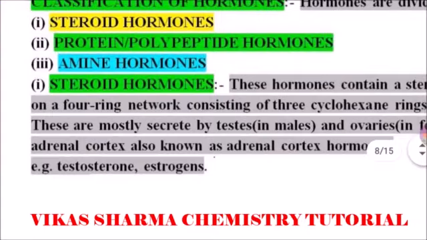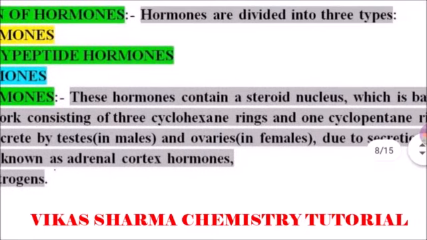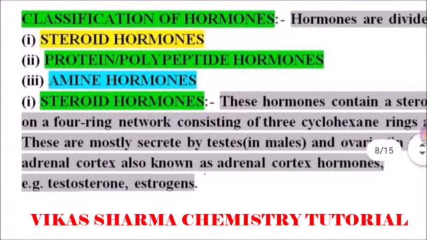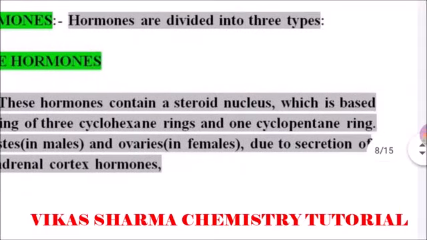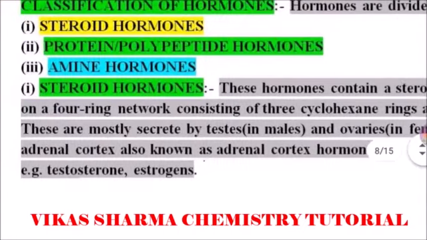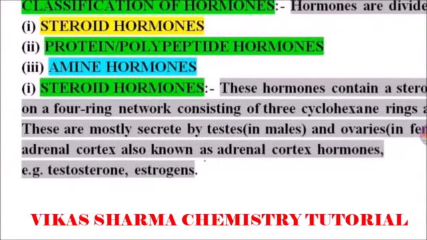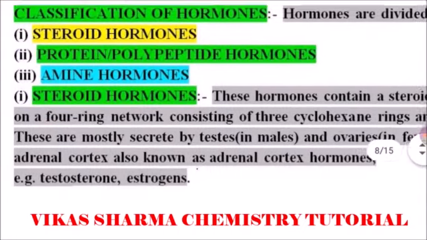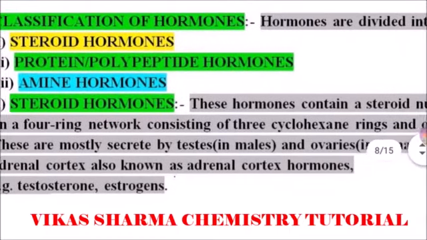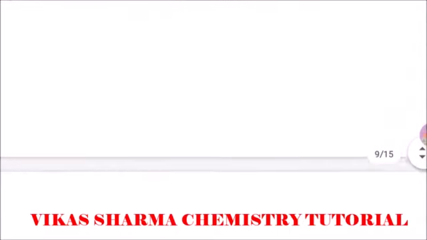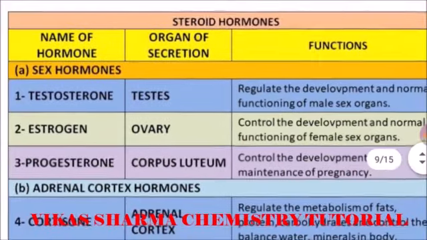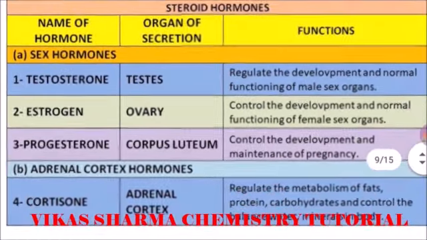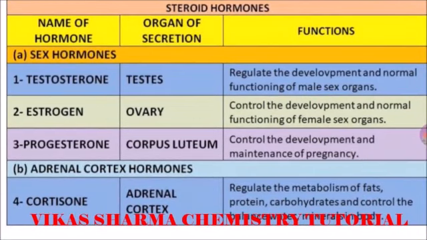These are mostly secreted by the testes in males and by the ovaries in females, and also by the adrenal cortex, also known as adrenal cortex hormones. Examples are testosterone and estrogen. So this is the table of steroid hormones. There are two subcategories: sex hormones and adrenal cortex hormones.